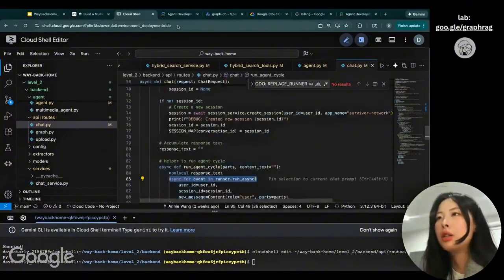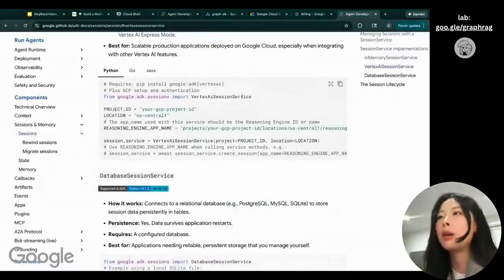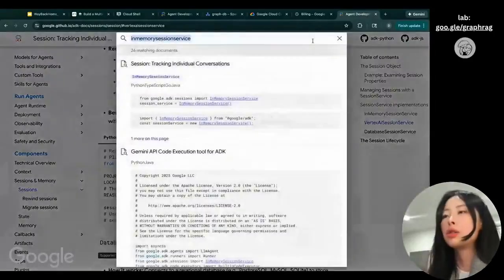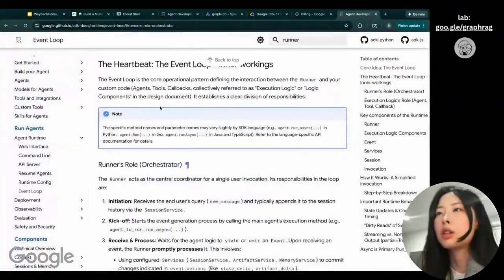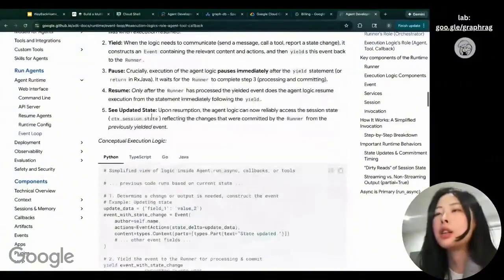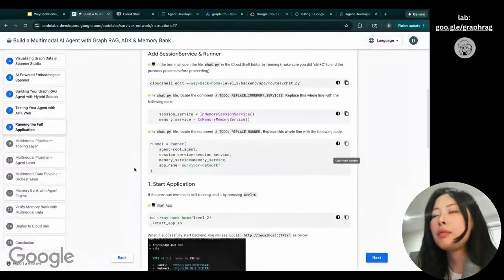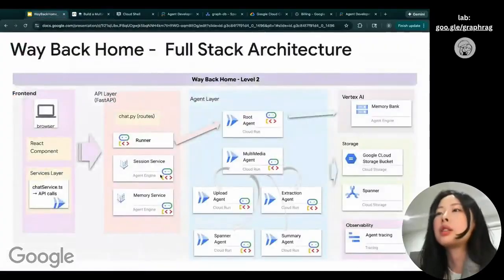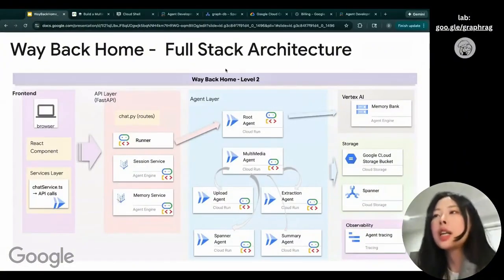If you want to know more about the runner, you can also search for runner in the docs to see the runner's role as the orchestrator and understand more about it. Cool. So now we're just implementing this important piece, the runner, session service, and memory service, in the API layer so that we can connect the front-end React component to the ADK agent we're creating over here.